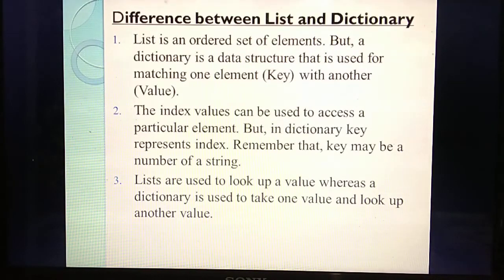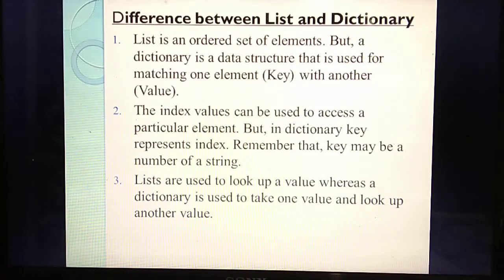So next thing is the difference between list and dictionary. In the last class, or the class before that, I taught the difference between list and tuple, and list, tuple and set. Likewise, the difference between list and dictionary is a very important question. Okay. So the first difference is that a list is an ordered set of elements. In a list, all the elements are arranged in an ordered manner.